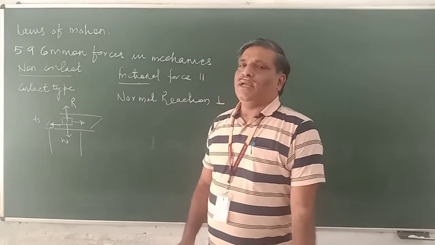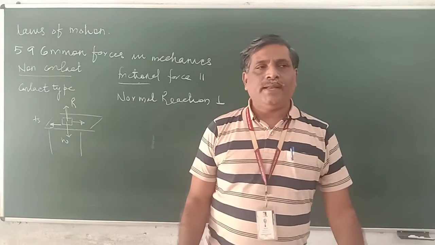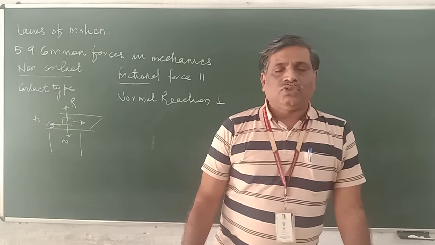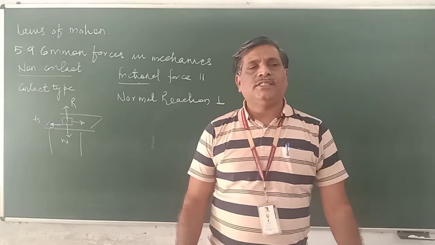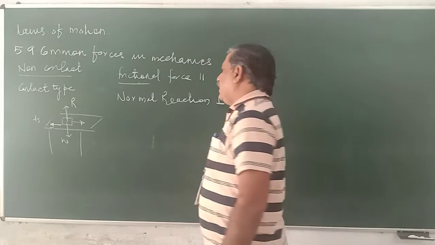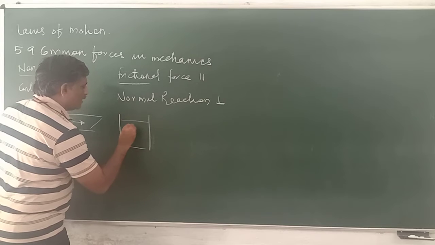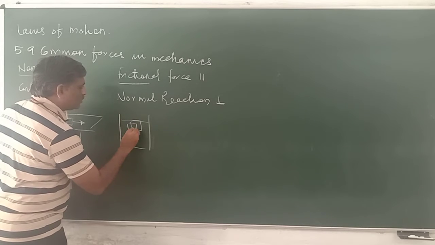Now, this frictional force can be between two solids, or between two liquids, or even between liquid and solid. Suppose in a beaker this is a cube of any solid.